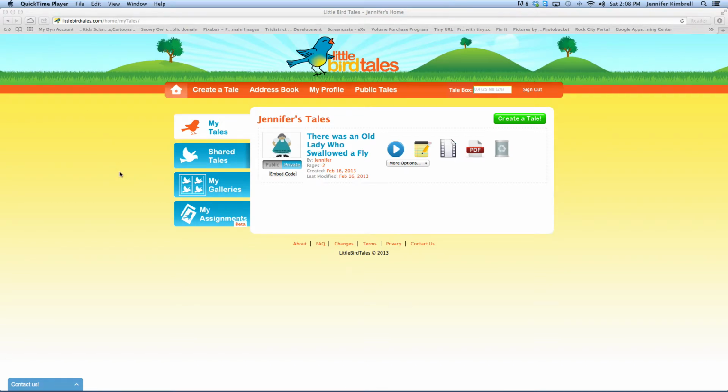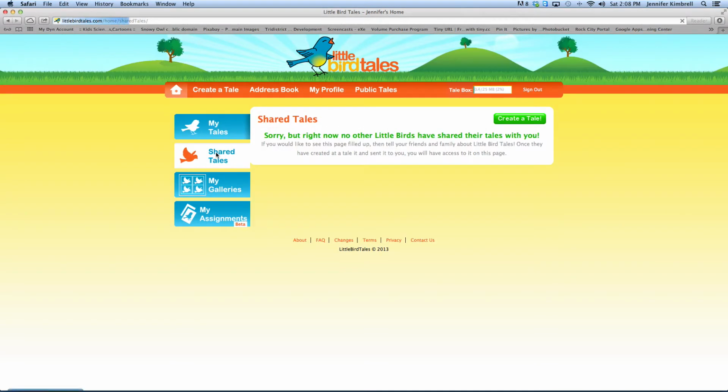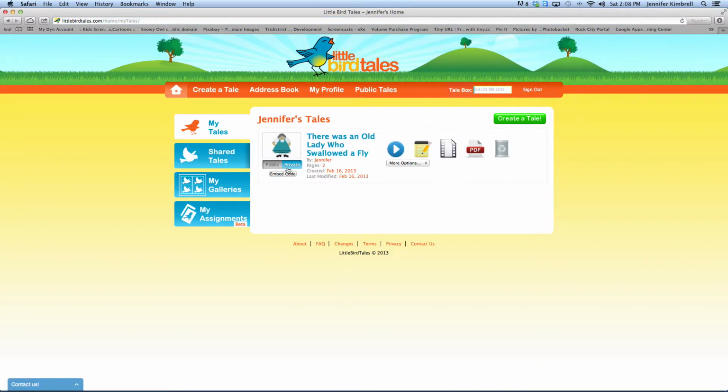So we've got our tails, my tails. Then we've got an option called share tails, and it says, sorry, but right now no other little birds have shared their tails with you. So it looks like you can share tails with each other. Let's look at my tails and see the more options.